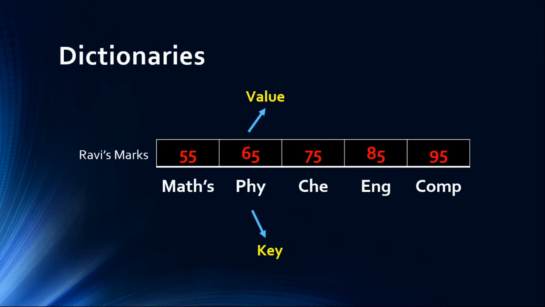So here these are all the marks, and we call these things values, and these are all the subject names, and these things are called keys. So you can directly store a subject name with a value, so that if you want to access physics marks, just type physics, it will display your marks.